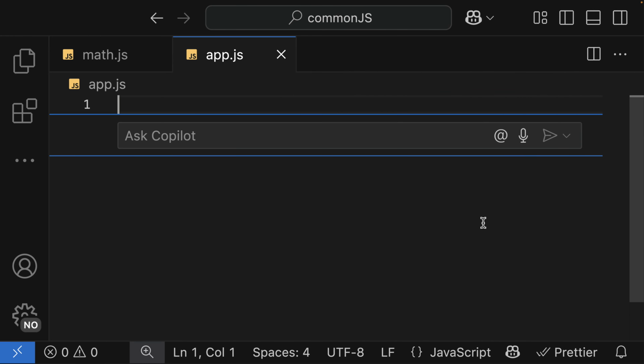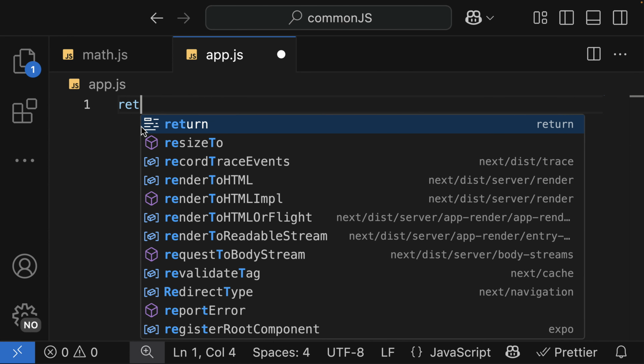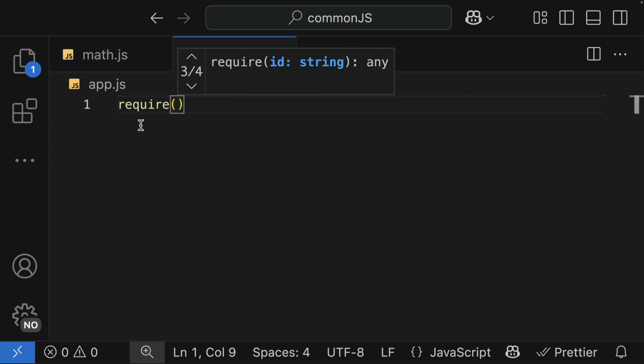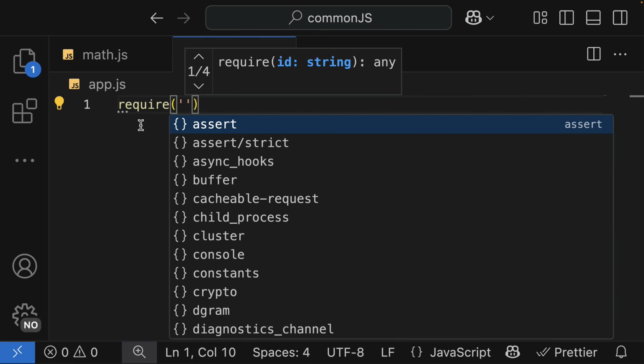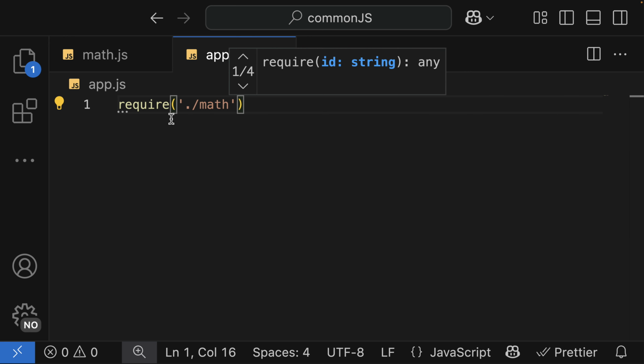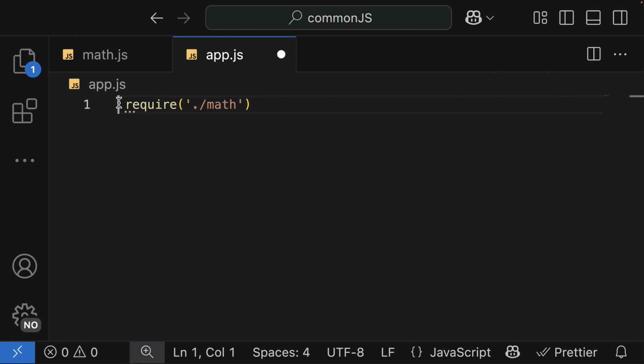We have require, which is a function call. In here, we are going to pass in the path of the file that we want to require. So if I use a double quote or single quote, and then ./, I have located the math.js file. I'm going to assign it to a variable called math, which is equal to that.